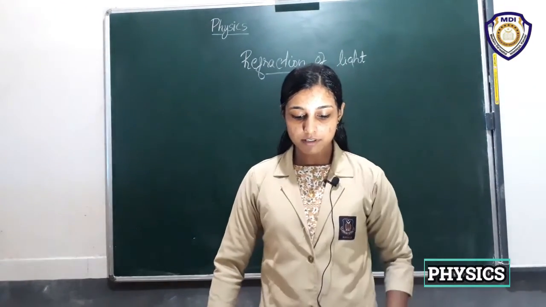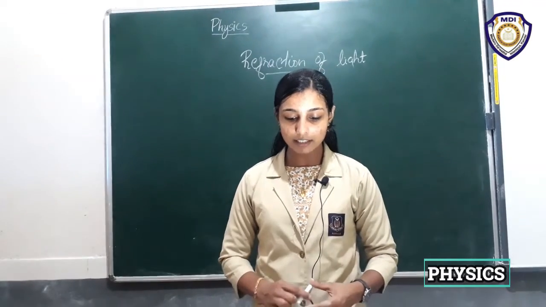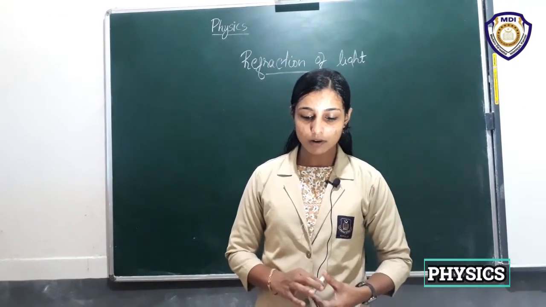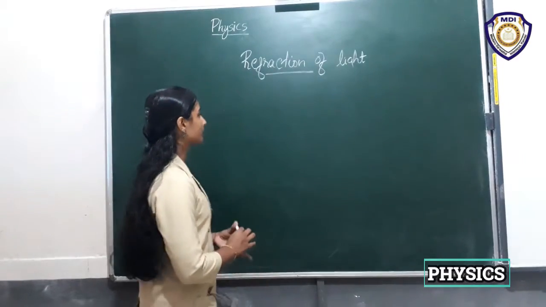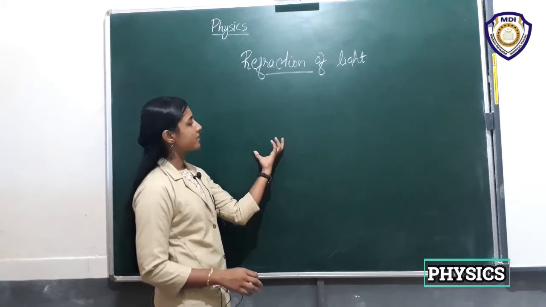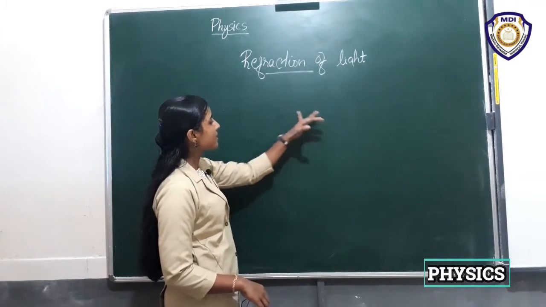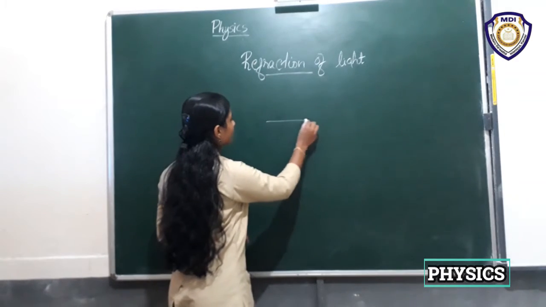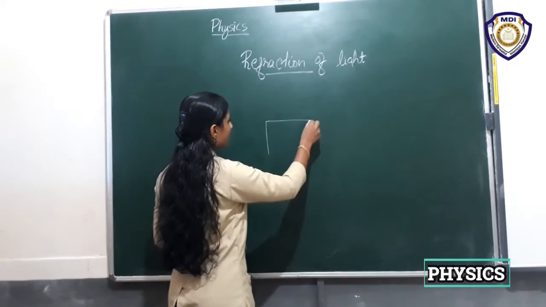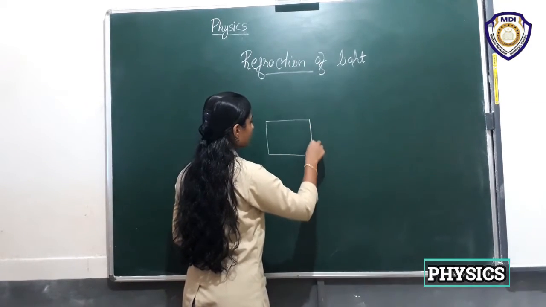What do we have to do next? Place a rectangular glass slab over the sheet in the middle. So suppose this is a white sheet placed on a drawing board, and we have to place a rectangular glass slab in the middle of this sheet.